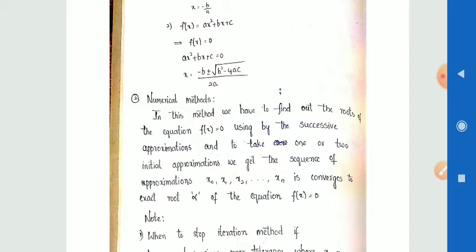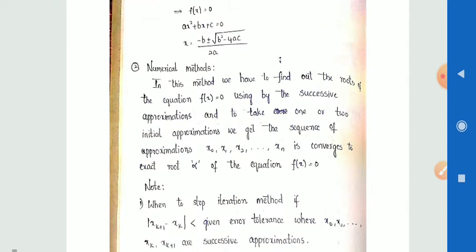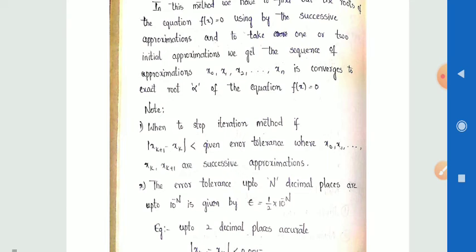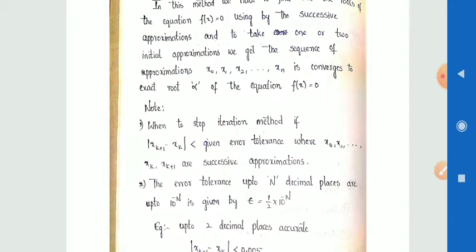Once again, in this method we have to find out the roots of the equation f(x) = 0 using successive approximations. Taking one or two initial approximations, we get the sequence of approximations x0, x1, x2, ..., xn, which converges to the exact root, that is alpha, of the equation f(x) = 0. Here note when to stop the iteration method.